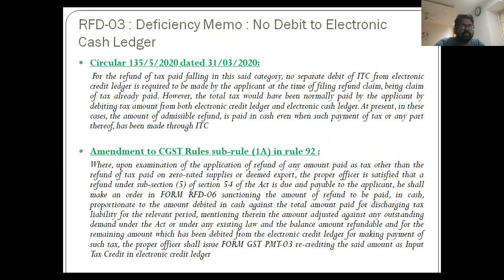So obviously the application is made under some other category, and there is no debit to any cash ledger or credit ledger. So they may see in the September case, because it specifically, let me just go to the case once again.